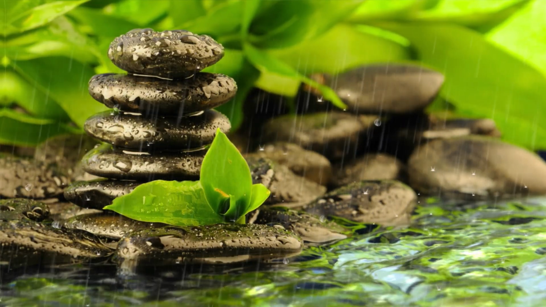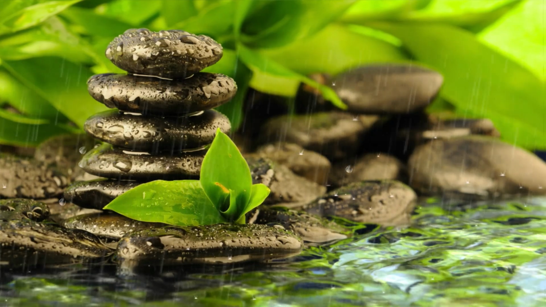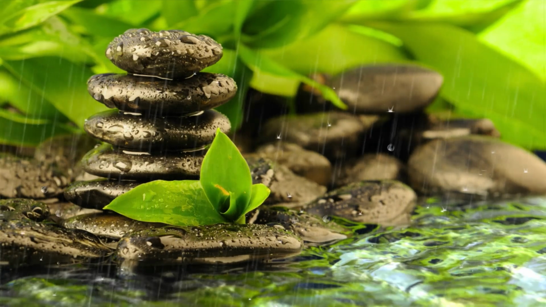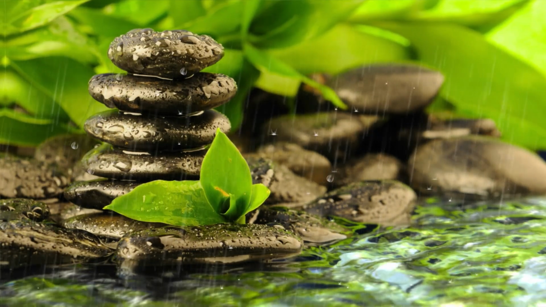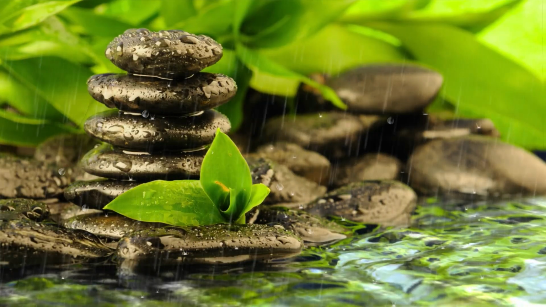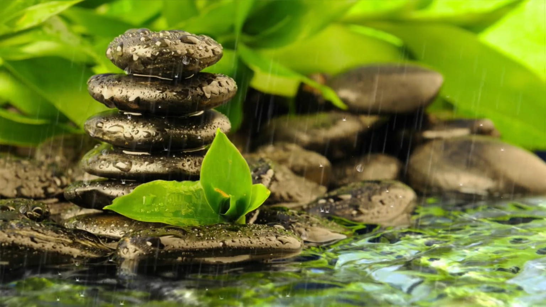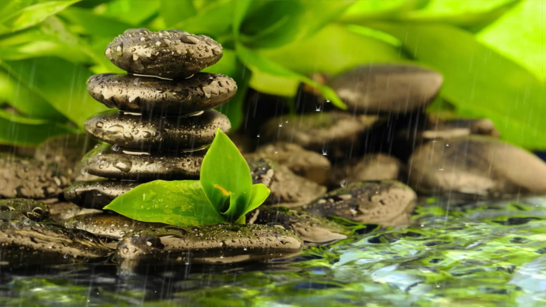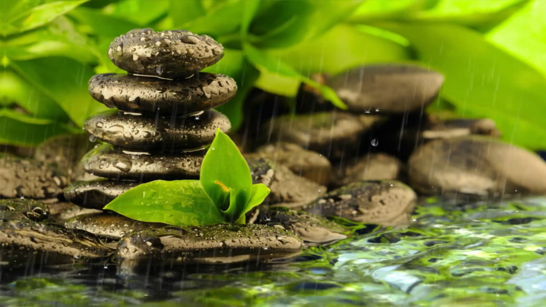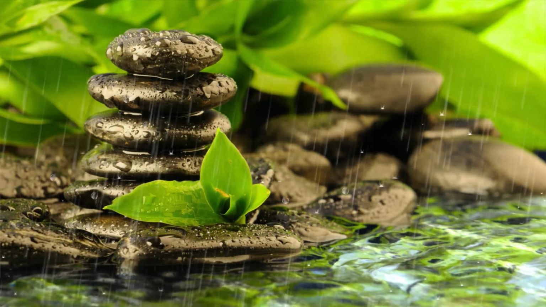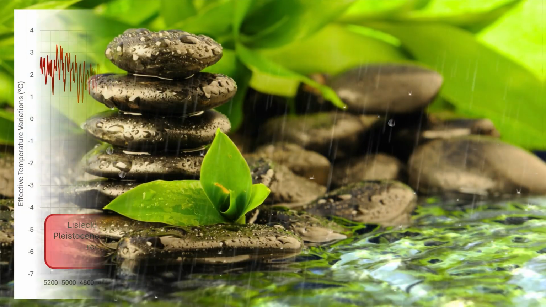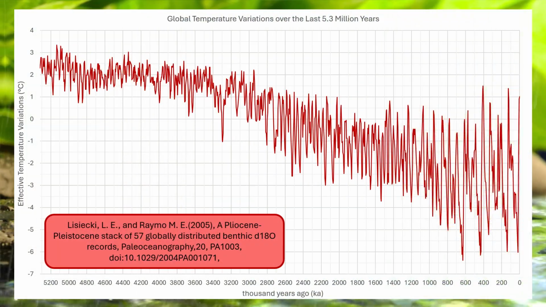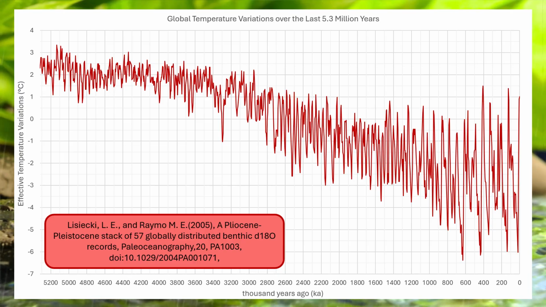One possible factor may be the limited extent of land available for vegetation expansion. Vegetation cannot expand indefinitely, and changes in land surface hydrology and atmospheric composition may all influence the long-term behavior of the climate system. At the same time, glacial-interglacial cycles became significantly more pronounced during the last 1 million years. This pattern is especially visible when examining temperature variability over the past 5.3 million years.